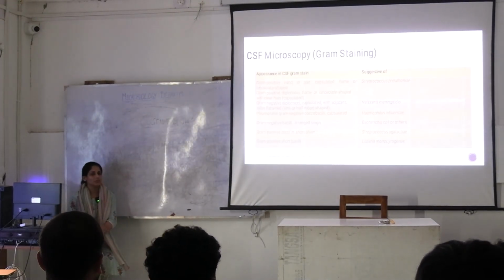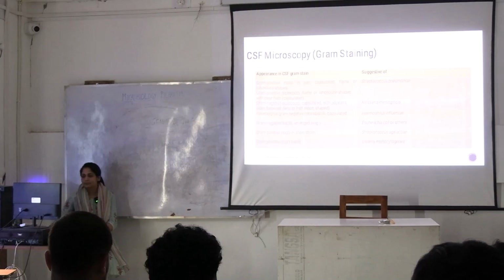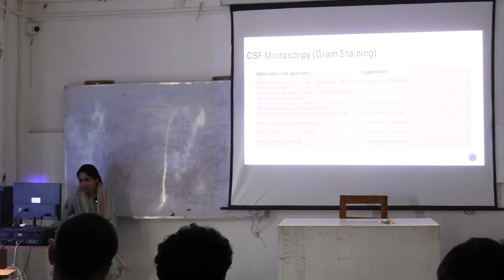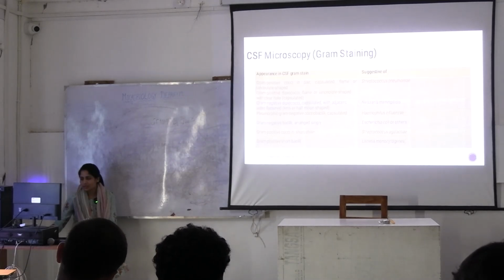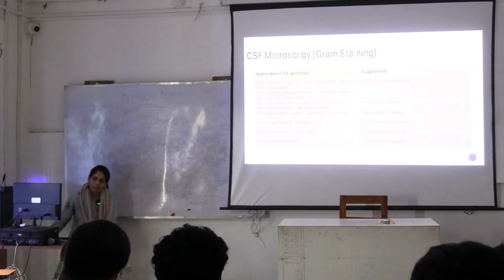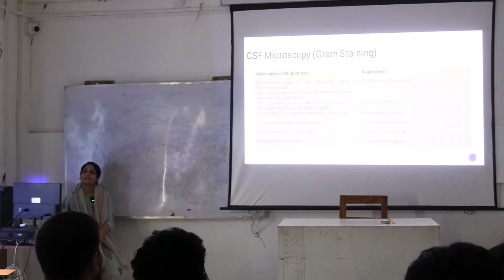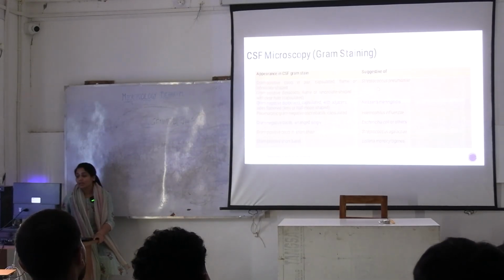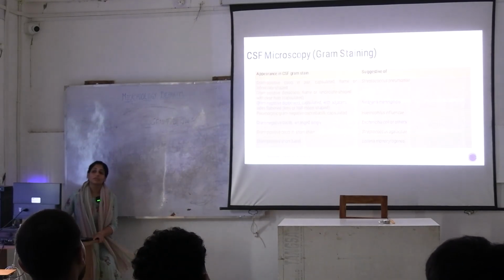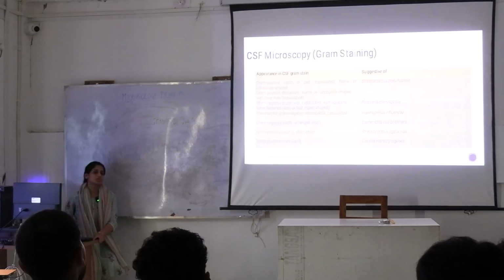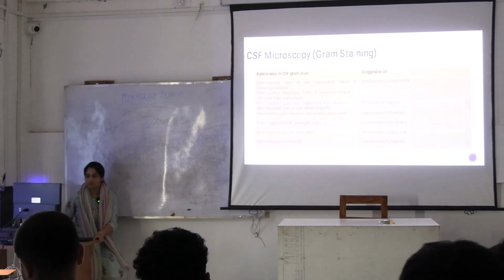Or flame shaped or lens shaped, okay? Then you see Neisseria meningitidis. Neisseria meningitidis and Neisseria gonorrhoeae, they both are gram-negative diplococci, and how to differentiate? Gonorrhoeae will be kidney-shaped, and Neisseria meningitidis will be half moon shaped. Okay, this is the difference between the two.